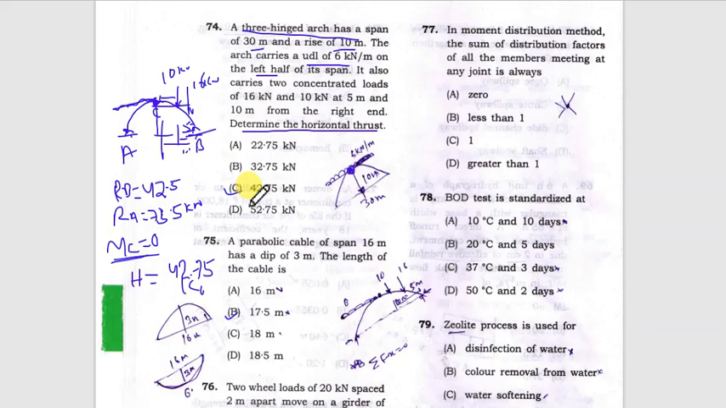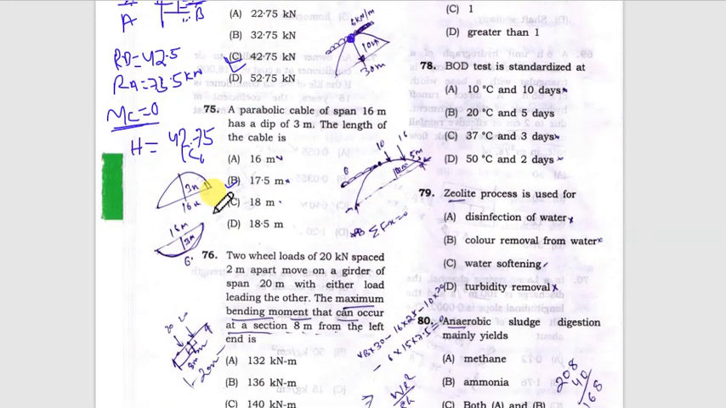Next question is parabolic cable. A parabolic cable is given to you. Span is 16 meter, dip is 3 meter. Now you have to find the length of the cable. The length of the cable can be found using the parabola equation.